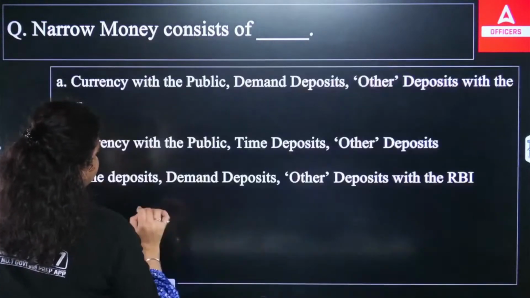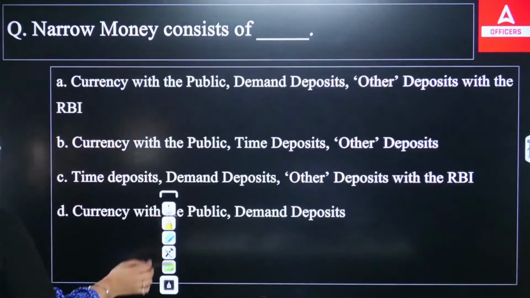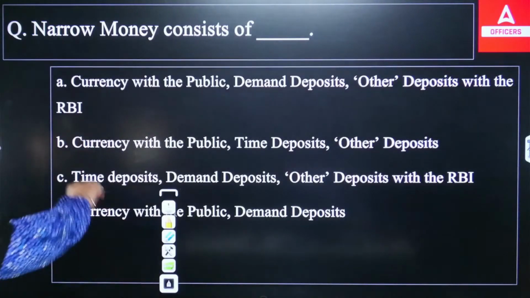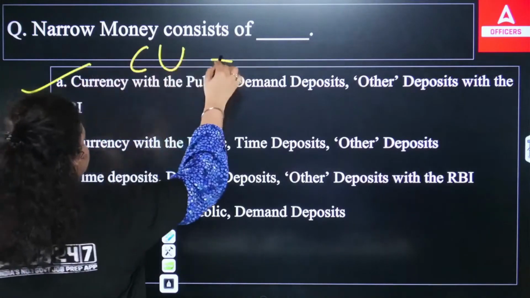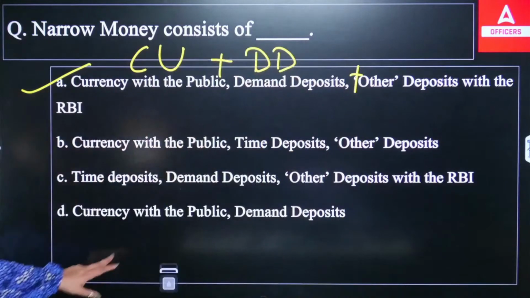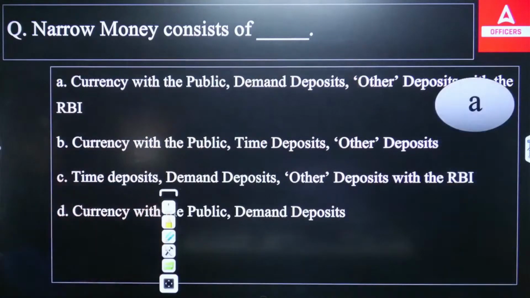So these are the options in front of you. Out of this, M1 includes CU plus DD plus deposit with RBI, and you can see currency with public is CU, plus the demand deposit, plus the deposit with RBI. So this is your right answer. M1 will be your option A.